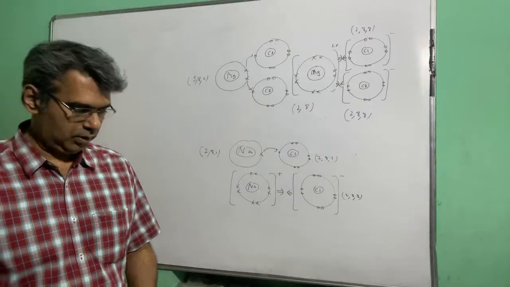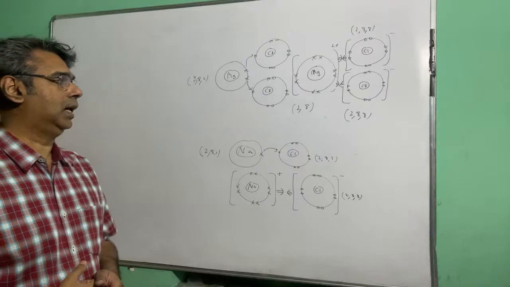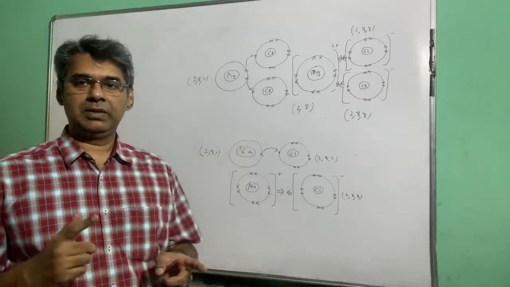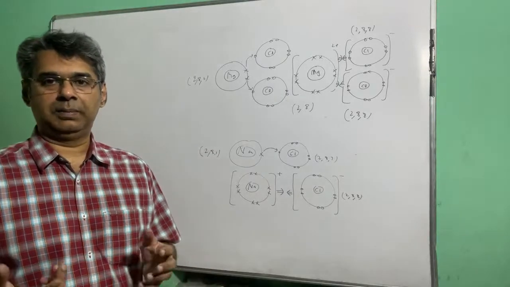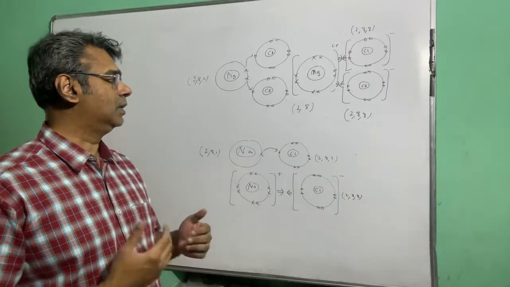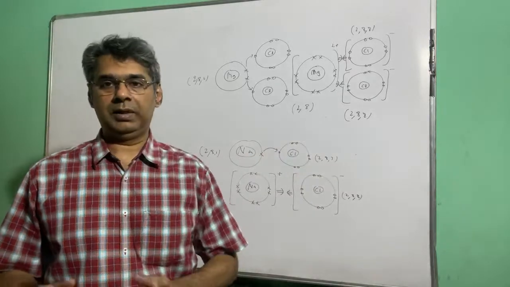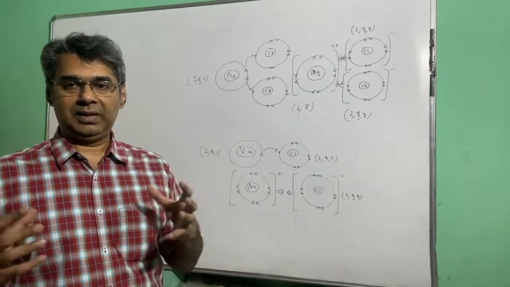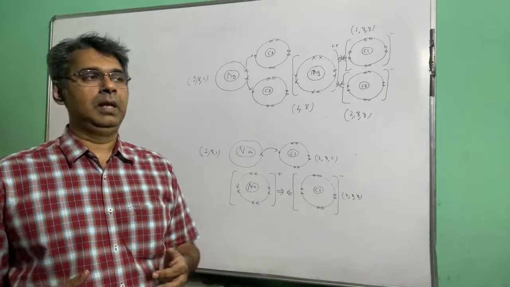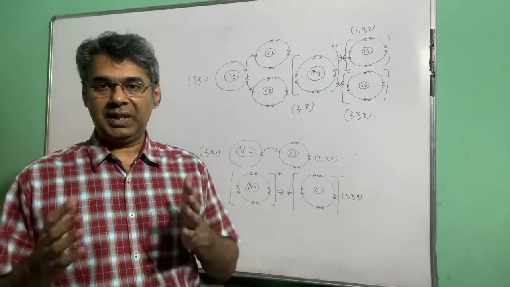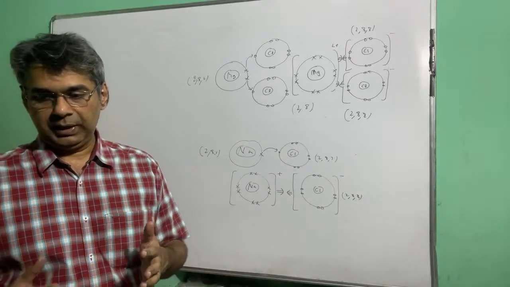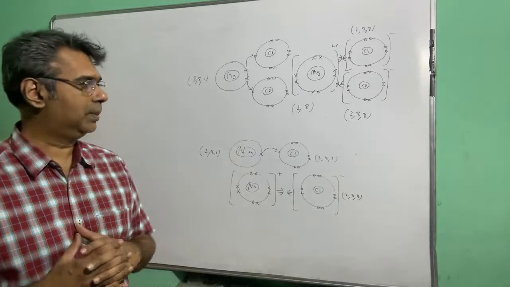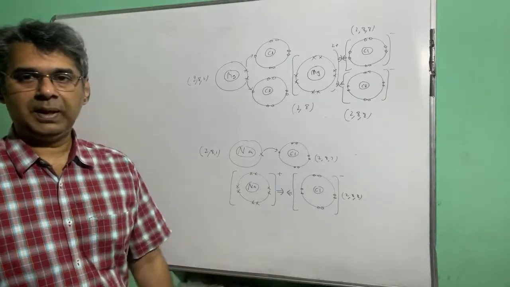So what I wanted to say to all of you is that when you have an ionic bond, or electrovalent bond, one of them has to be a metal, right? That is the one who will give electrons. The other one is a non-metal, the one who will accept electrons. After the transaction has happened, they will both get either octet or duplet, which is stable, and then the opposite ions will attract each other. That attraction is called an ionic bond or an electrovalent bond. So in covalent bond, the mutual sharing keeps them together, and in ionic bond, the attraction of opposite ions keeps them together, right? So this is the topic for today, and now based on this topic, I am giving you some homework.